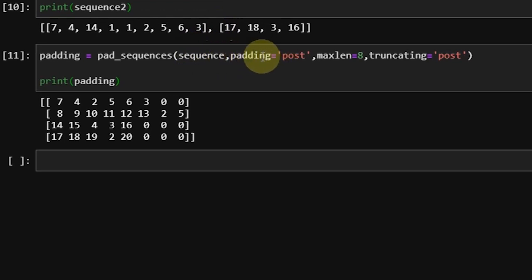It means that it is putting zeros at the end, not at the start. If you see the result by printing it, we can see that the zeros are put at the end. So if we write padding equal to pre, then it will be at the start.